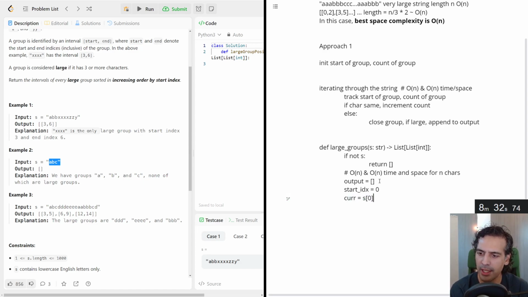Now we can do something like this safely. And what we're going to do is for char in string, and let's just make it nice and easy to read. If the char is equal to current, count plus 1, so we need a count also.